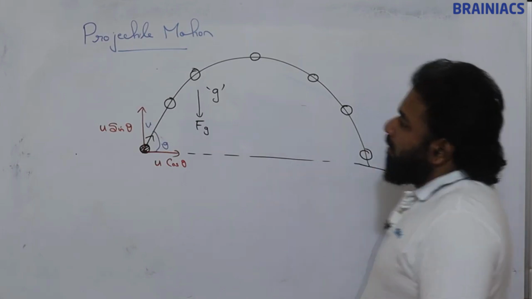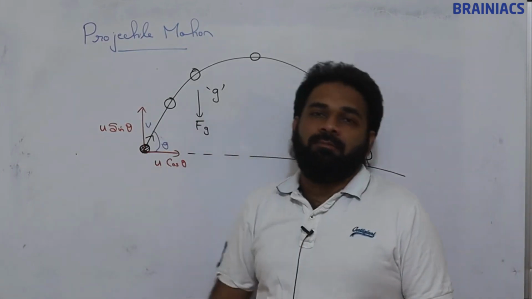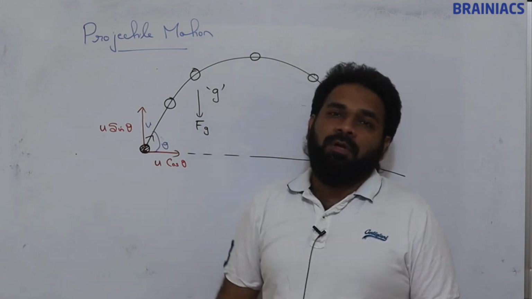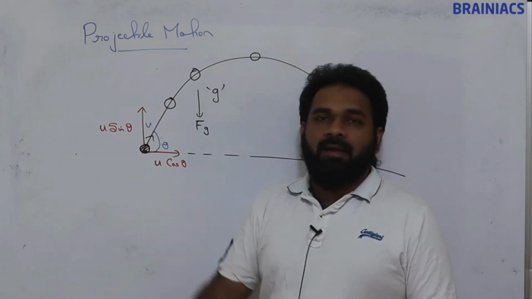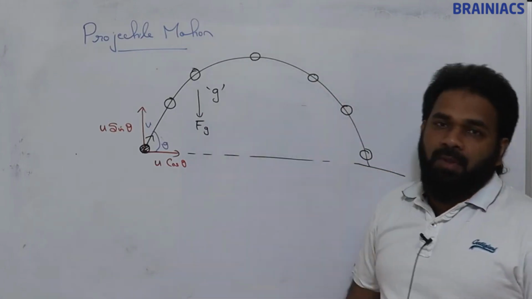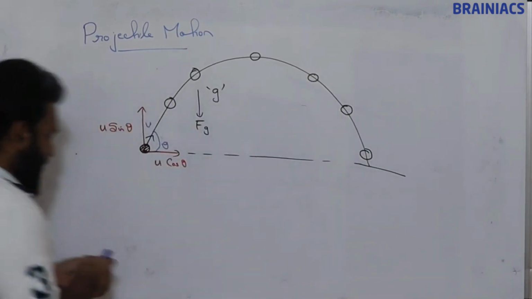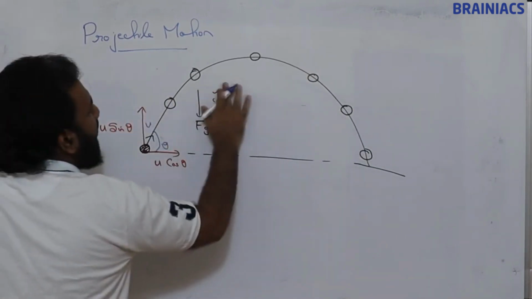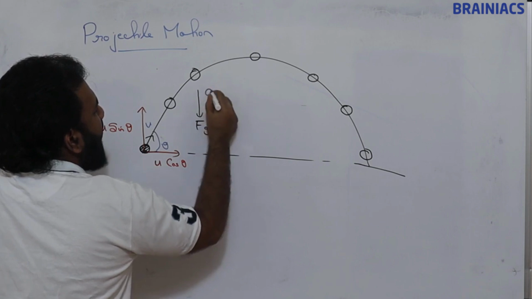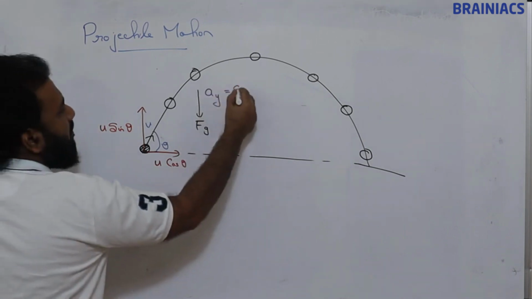Now, is there any force in the horizontal direction? If we neglect air resistance, there is no force in the horizontal direction. So we can say that a_y, the acceleration in the y direction, is equal to g.